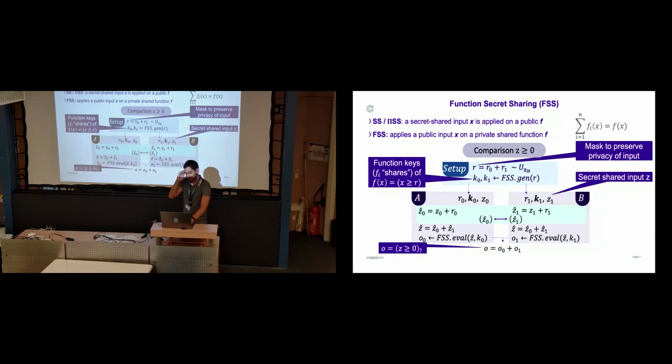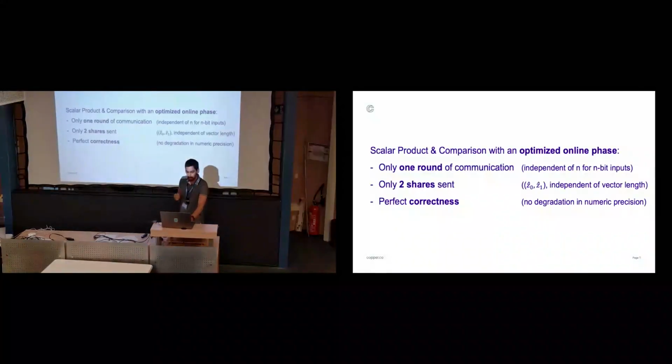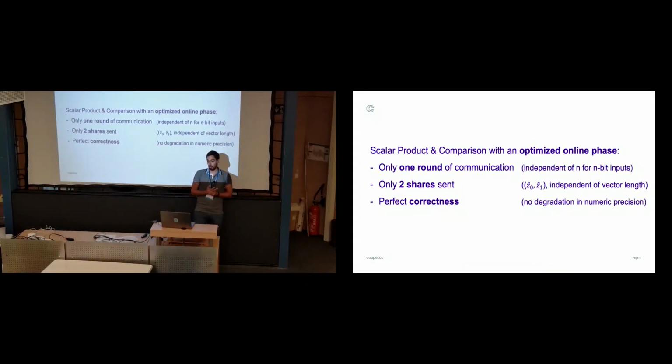If we were to get these two things together, and this is the main idea of this paper, we could merge the local addition and one round of communication from Pi secret sharing with the local addition and one round of communication at the input of the FSS gates. This way, we'll be obtaining a scalar product and a comparison with a very highly optimized online phase with only one round of communication that is independent from the size of the bit inputs. It only needs to send two shares, the shares of Z0 hat and Z1 hat, so the ones that are already blinded, that are independent from the vector length, and it achieves perfect correctness with no degradation in the numeric precision.